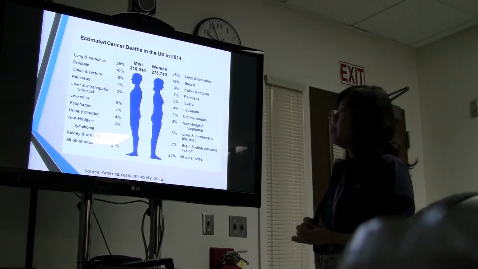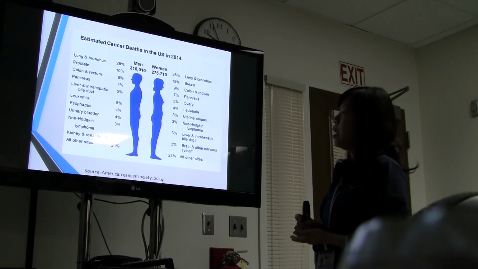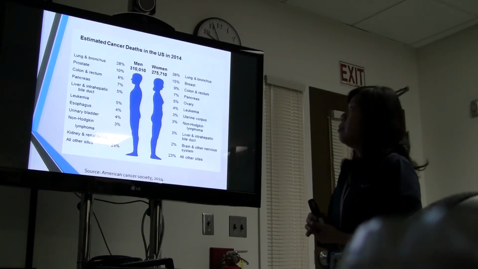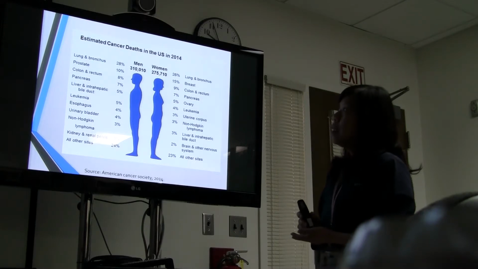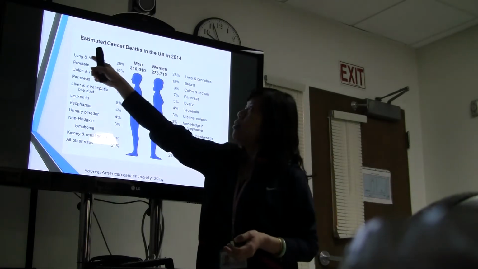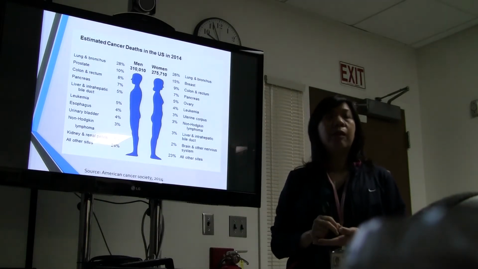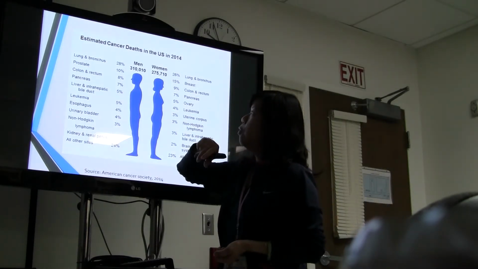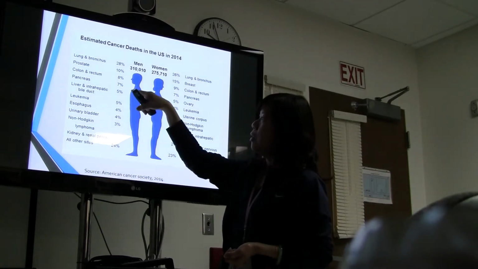Okay, so these are some of the statistics that were presented by the American Cancer Society. The most common type seen in both men and women is cancer of the lung. Lung cancer is still the number one killer in both men and women. And for men, it is followed by prostate, colon, pancreas, liver, etc.